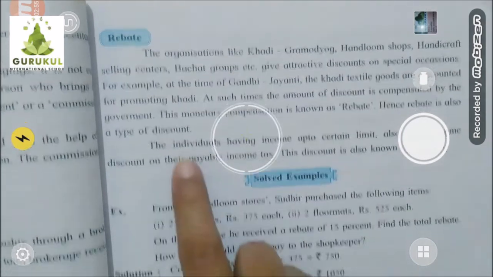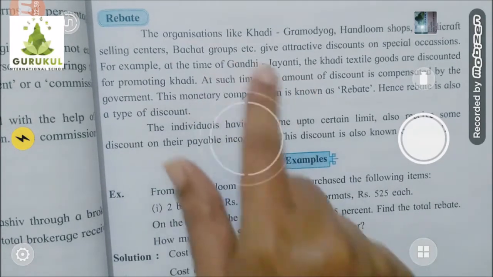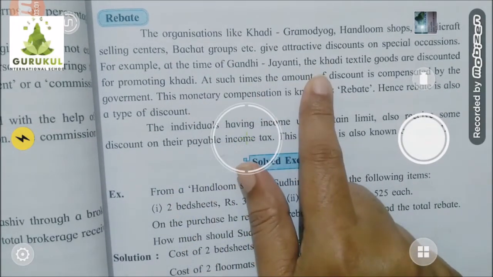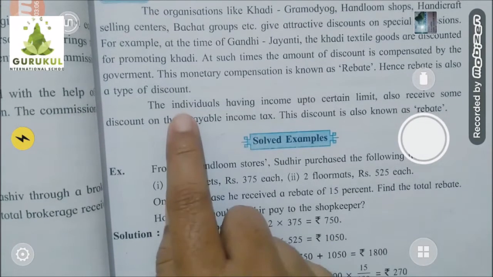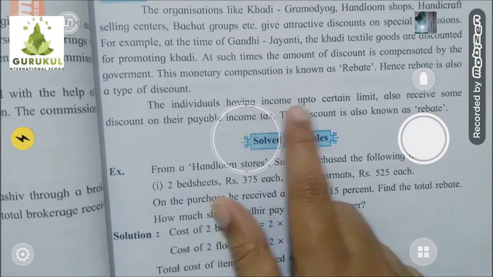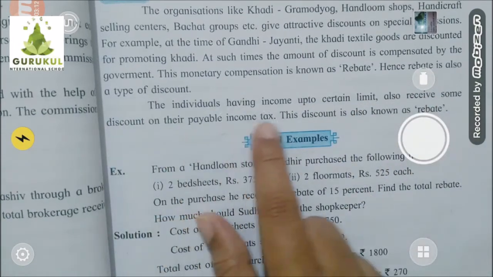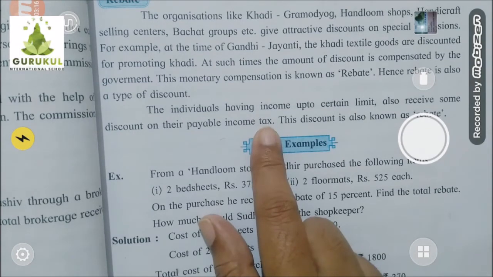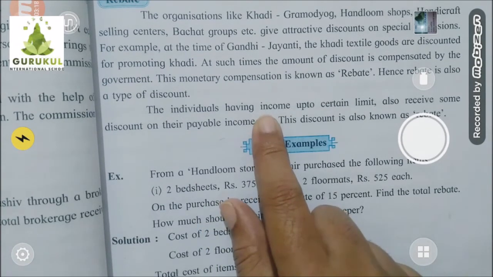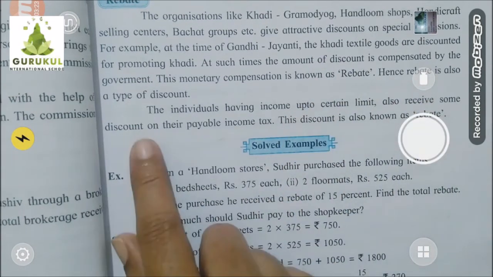Now this is one kind of rebate given by the government to such organizations. Now one more thing is also called rebate. What is that? Let's see. Individuals having income up to a certain limit also receive some discount on the payable income tax. Children, every person who is doing a job has some income, and on that income they have to pay some income tax.